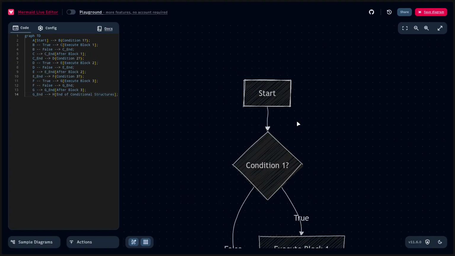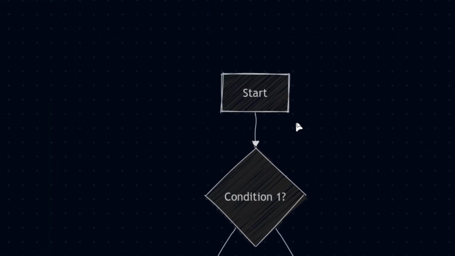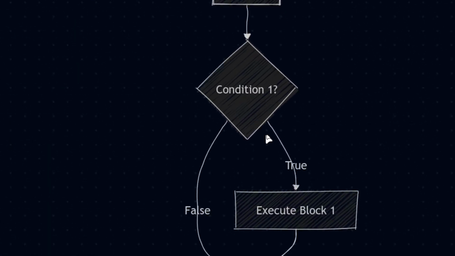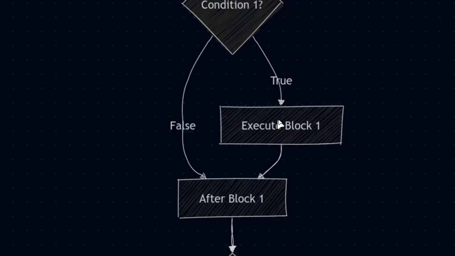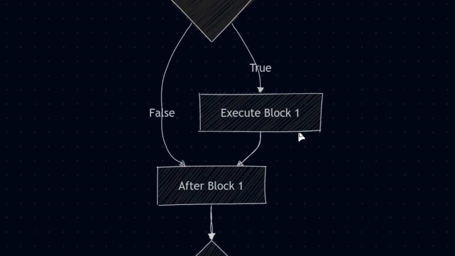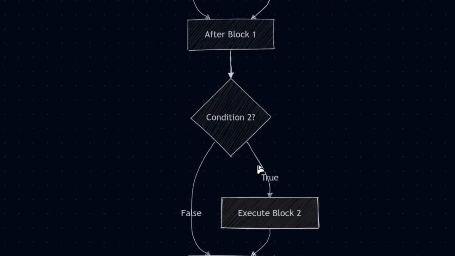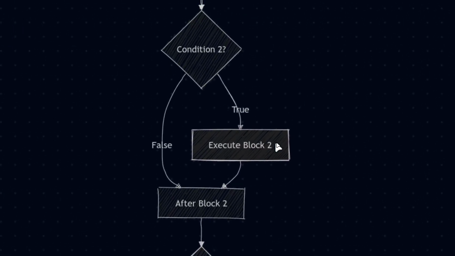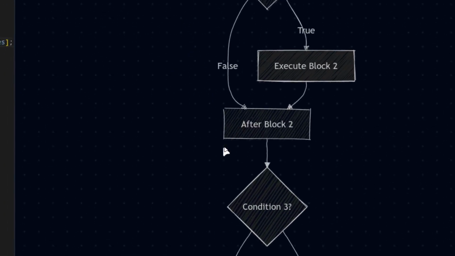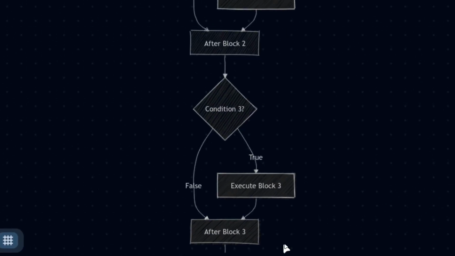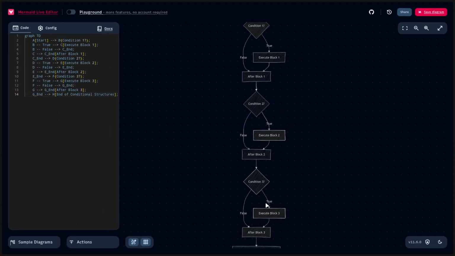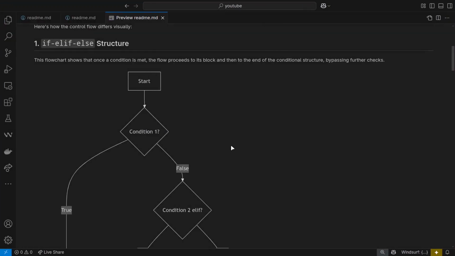But now if we go to a structure which is just a series of ifs, you start and check condition one, is it true or false, and suppose it is true, then you execute block one. After block one you get to the second condition, you again do the checking, and suppose it is true or false, then you go to the second block, then the third block, and this goes on. So if you have multiple if statements, each and every one of those if statements is going to be evaluated.